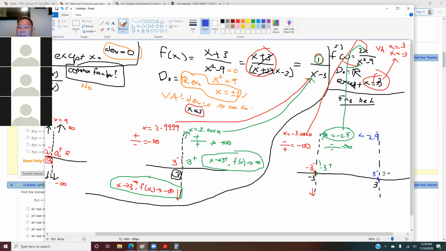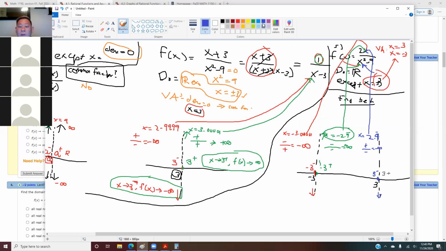Now plug this into your x and figure out, are they negative or positive? So 2.99999 times 2 is positive. Yep. 2.99999 squared minus 9 is positive or negative? It's negative. And this will give me what? Negative infinity. So this goes down.